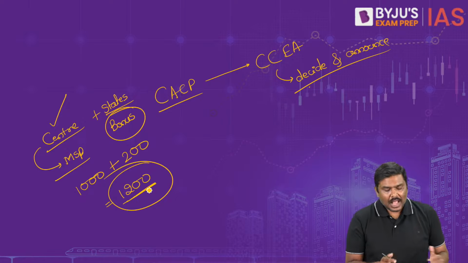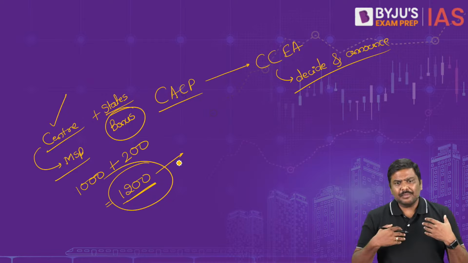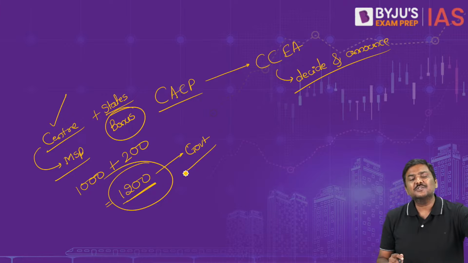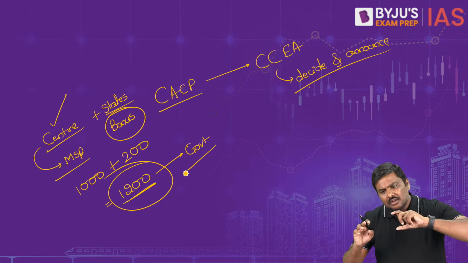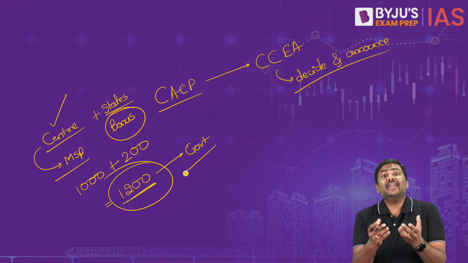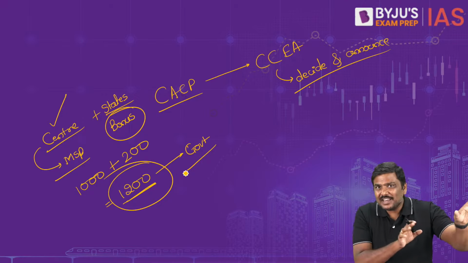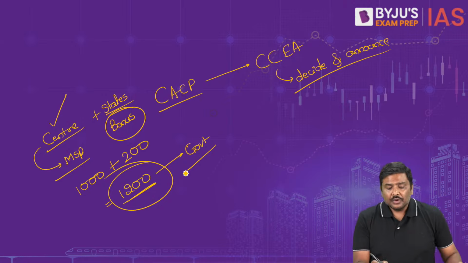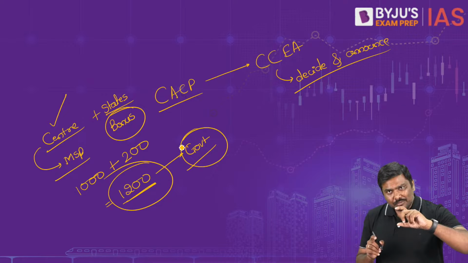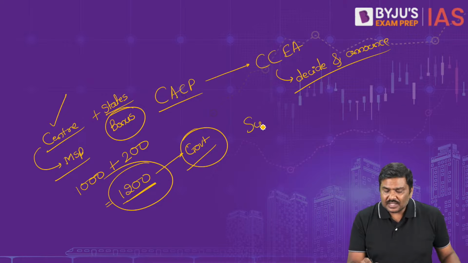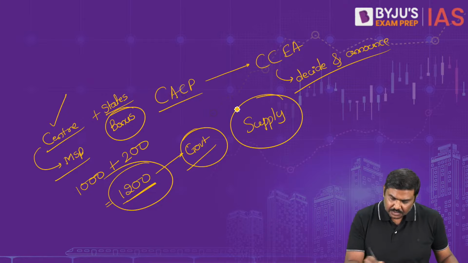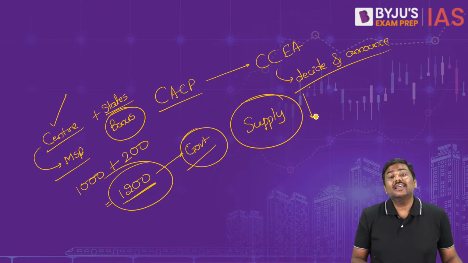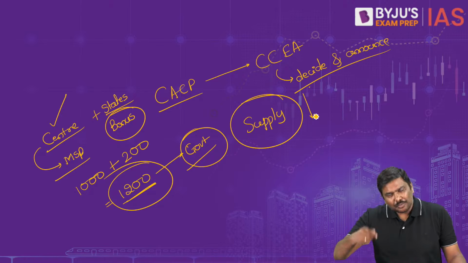So what will I do? I will sell more of this crop, just like me, all of you will do. We will sell it to the government, either under centralized procurement or decentralized procurement. We will sell more and more to the government. Why? Bonus plus MSP, it's not just MSP. When all of us start selling more and more crops to the government, what will happen to the supply to the market? Supply to the market will automatically come down.